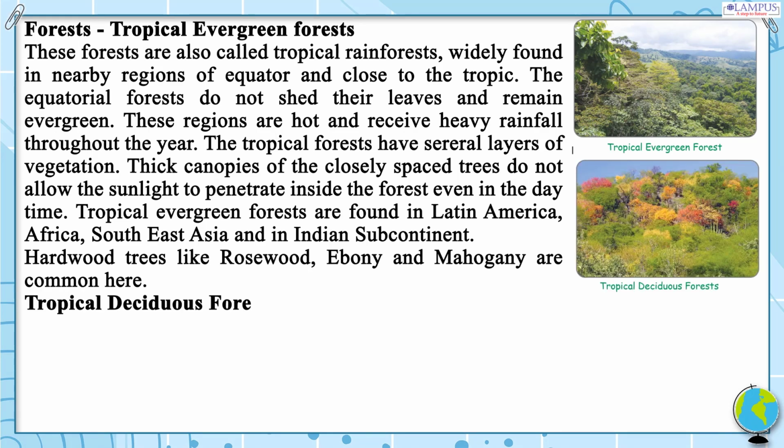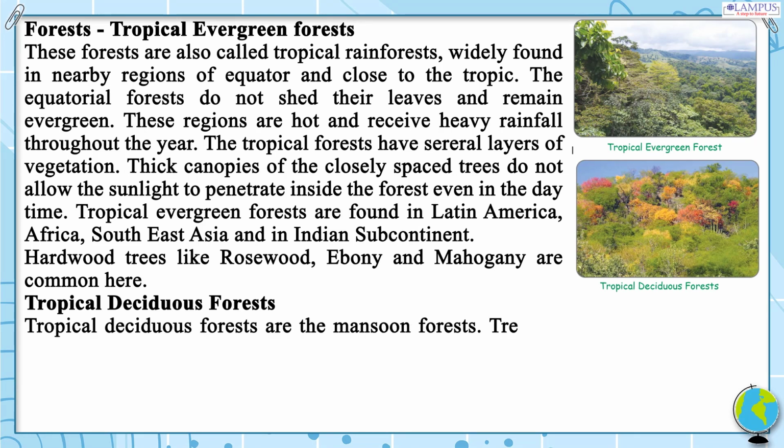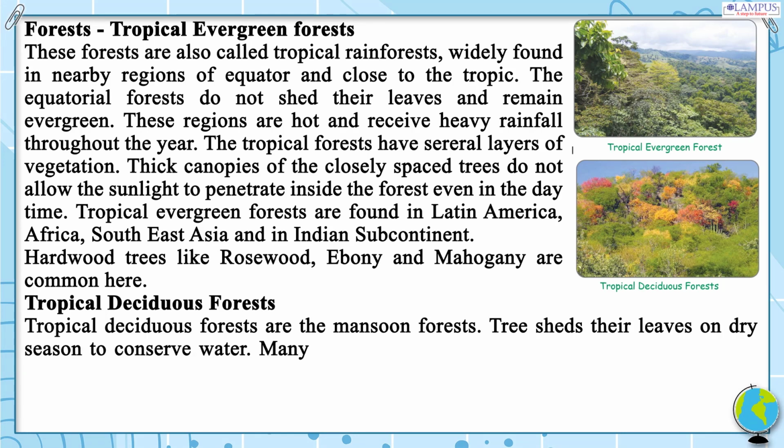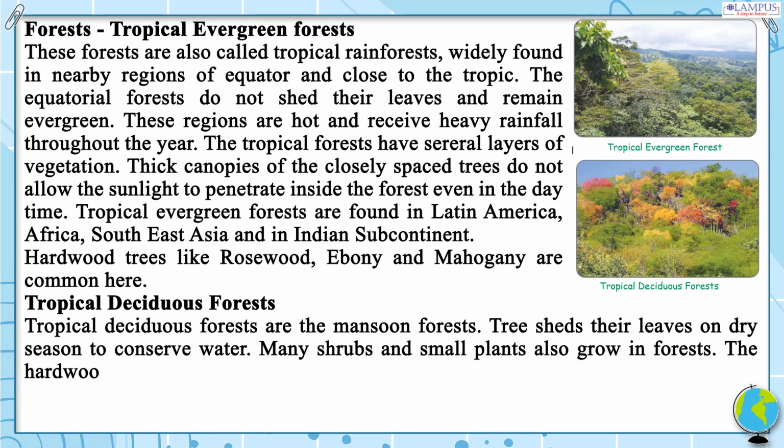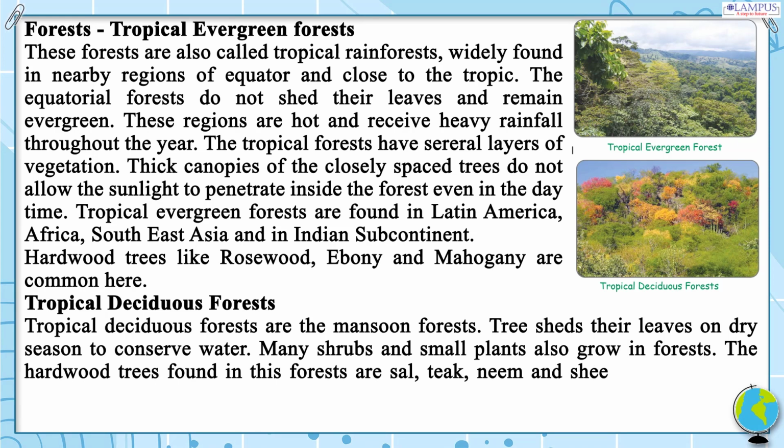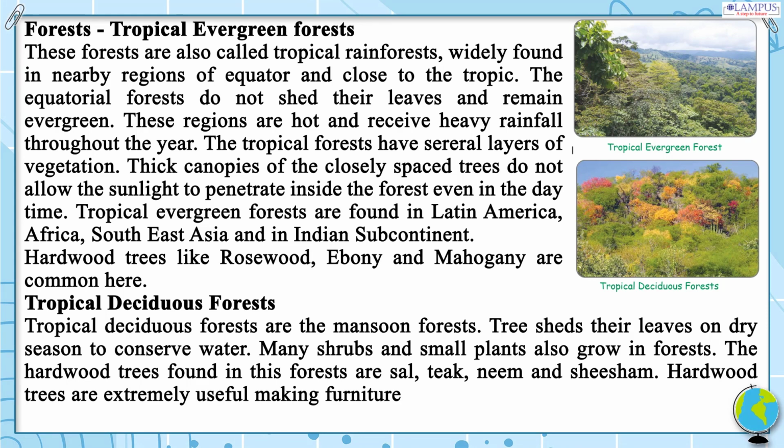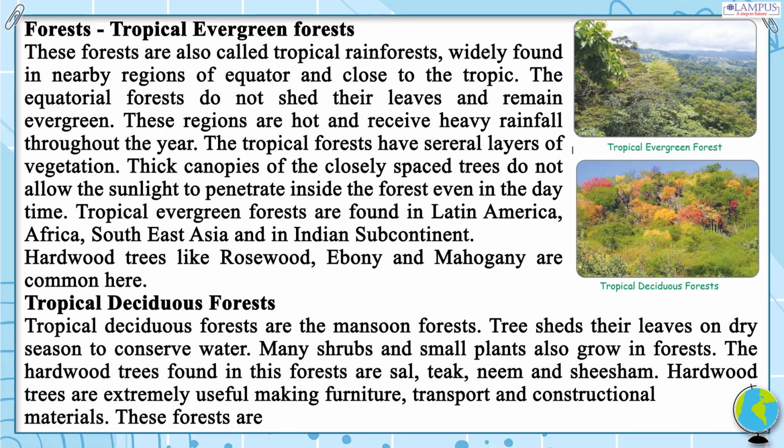Tropical deciduous forests. Tropical deciduous forests are the monsoon forests. Trees shed their leaves in the dry season to conserve water. Many shrubs and small plants also grow in these forests. The hardwood trees found in these forests are sal, teak, neem and shisham. Hardwood trees are extremely useful for making furniture, transport and constructional materials. These forests are found in India, Australia and Central America.